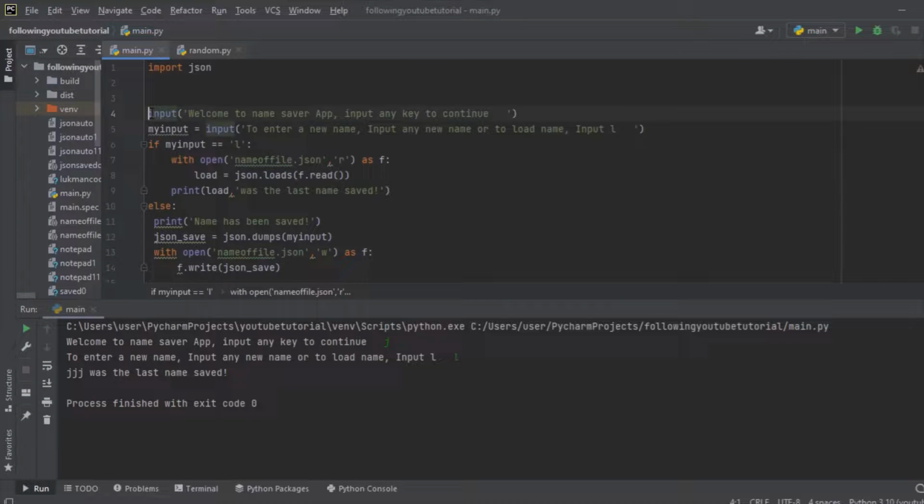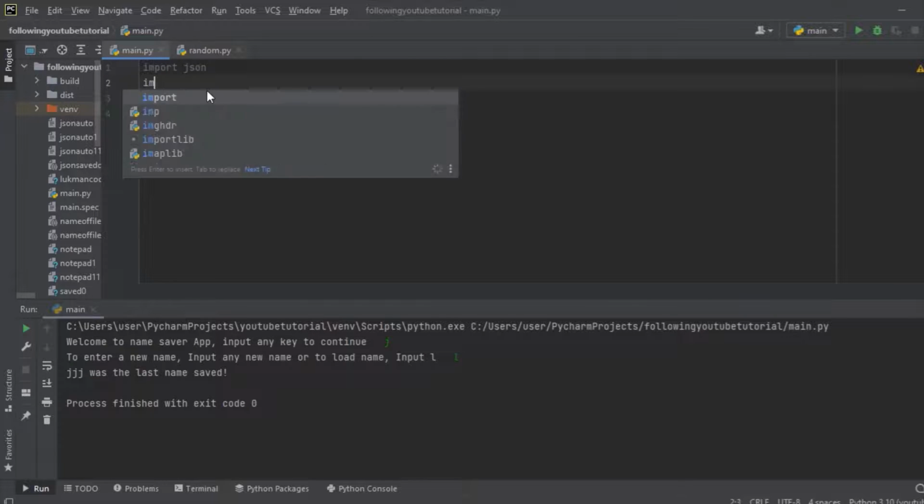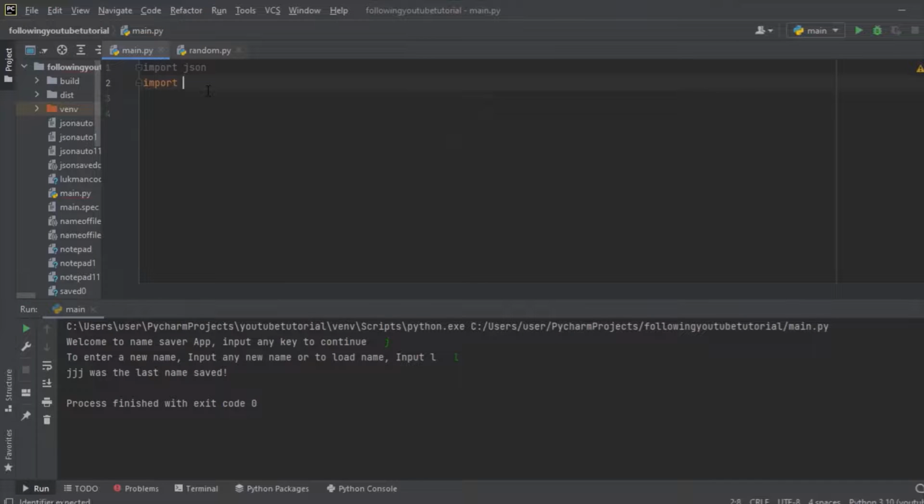So let me clear all these scripts and leave this import json. So here's what we are going to do. Right here we are going to write import os.path.